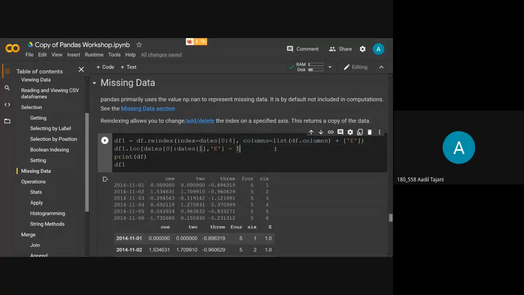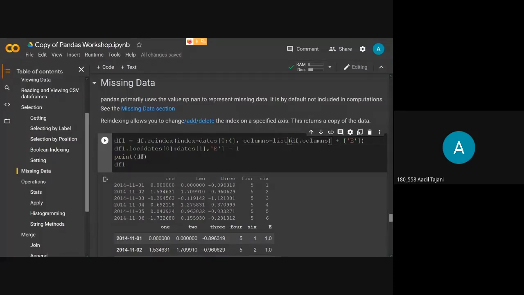Then columns. Columns is a list of columns, that is, the names of columns. We just want all of the columns that we have in the original data frame. So from df.columns, we'll get the column names and we'll pass that list to the columns variable. And I want another, new column, which is named E. This is the basic convention: we create a list, and when we use a plus operator, it will append to the list. So columns will be the original columns plus E.